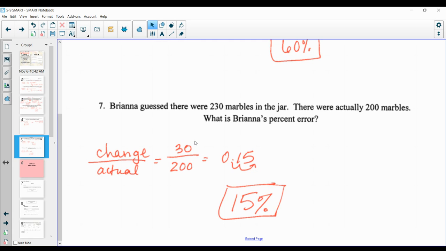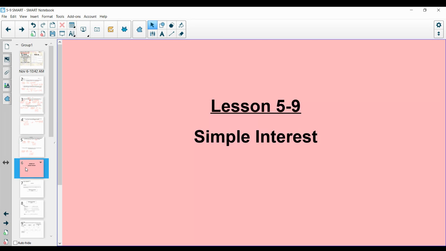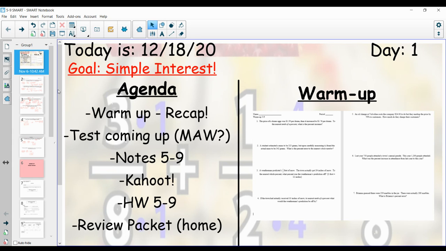And that is the warm-up. I know it was a long one, but I'm sure you guys crushed it. If you have any questions, please let me know. You got your final lesson, simple interest. I think you'll like it. It's kind of fun. You got this nice little formula to fill in. So that is on an Edpuzzle. You're going to do that. Once you do that, you do have the option for Kahoot. If you have time, you also have that final homework assignment. And again, you're getting your review packet to take home for when we are remote next week.